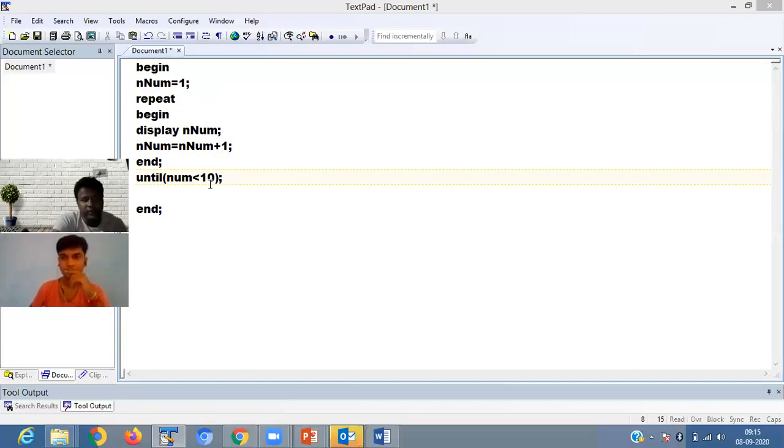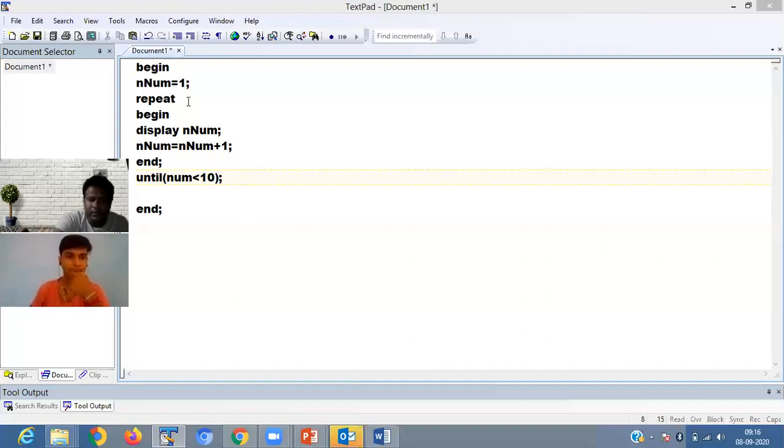Then your looping comes again to here, it displays 2, then 2 plus 1 is 3. 3 is less than 10, the condition is true. Then 9 plus 1 is 10, and 10 is less than 10 is false, then stop here. The numbers 1 to 9 are printed.